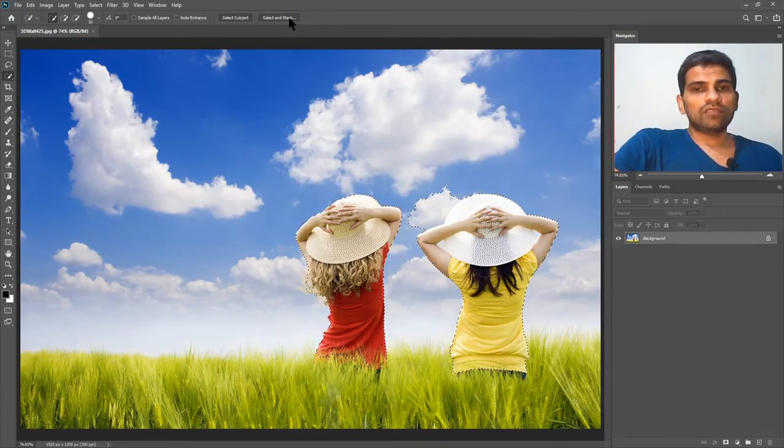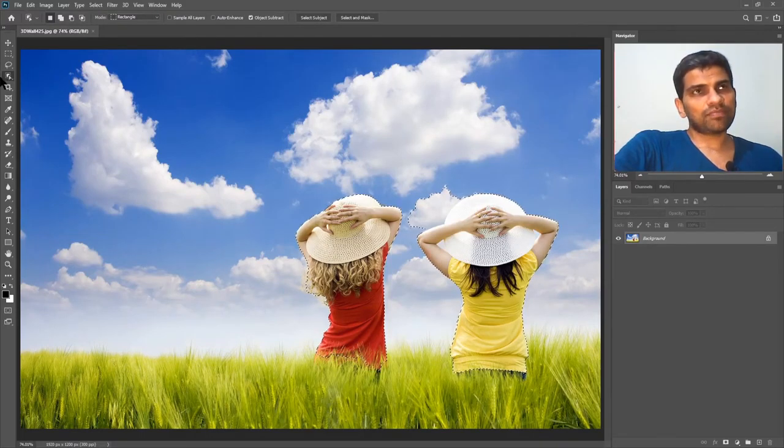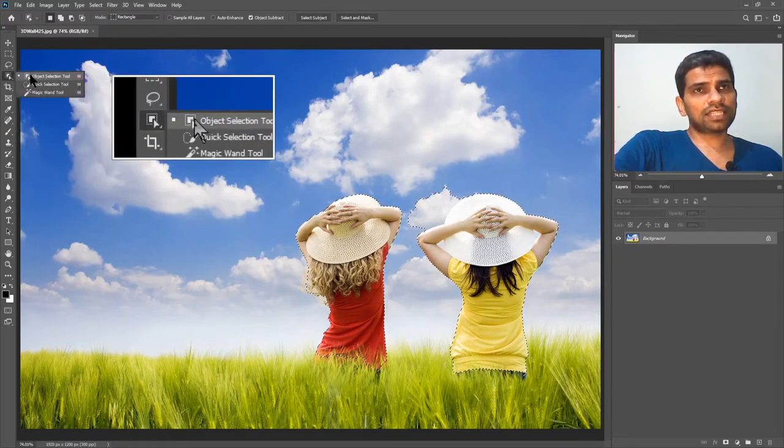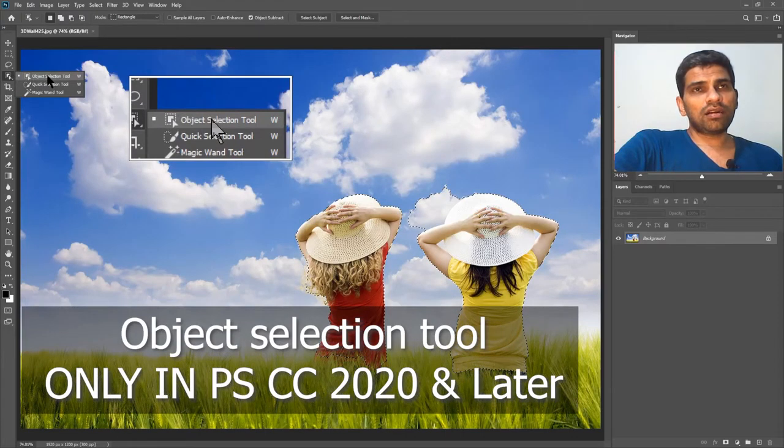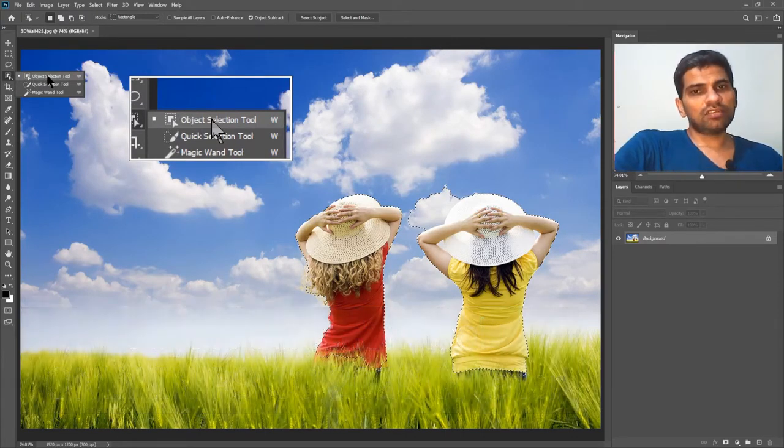So today we are going to learn about the Object Selection tool, which is new in Adobe Photoshop CC 2020. This is the Object Selection tool, and all tools in the same group have the same shortcut key, which is indeed the W key.